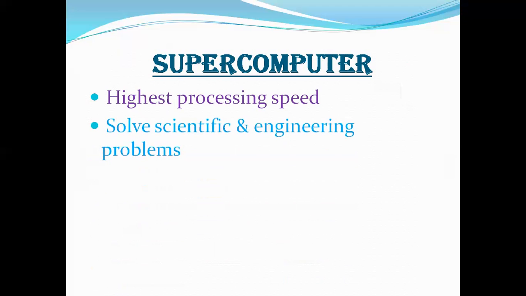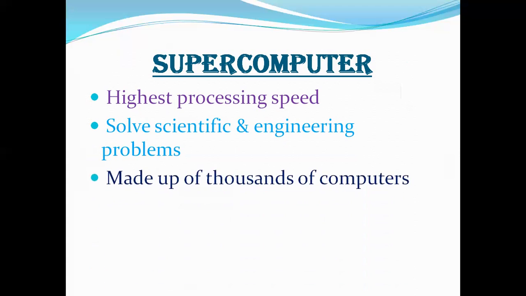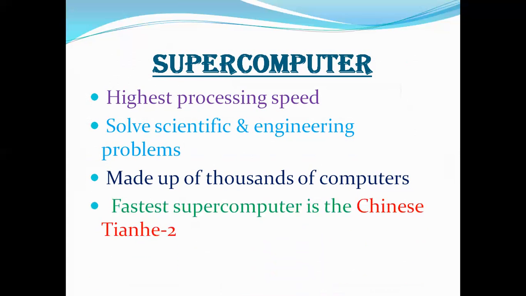First we discuss the features of supercomputer, that is highest processing speed. Supercomputers solve scientific and engineering problems. Supercomputer is made up of thousands of computer processor CPUs. And the fastest supercomputer is the Chinese Tianhe-2.